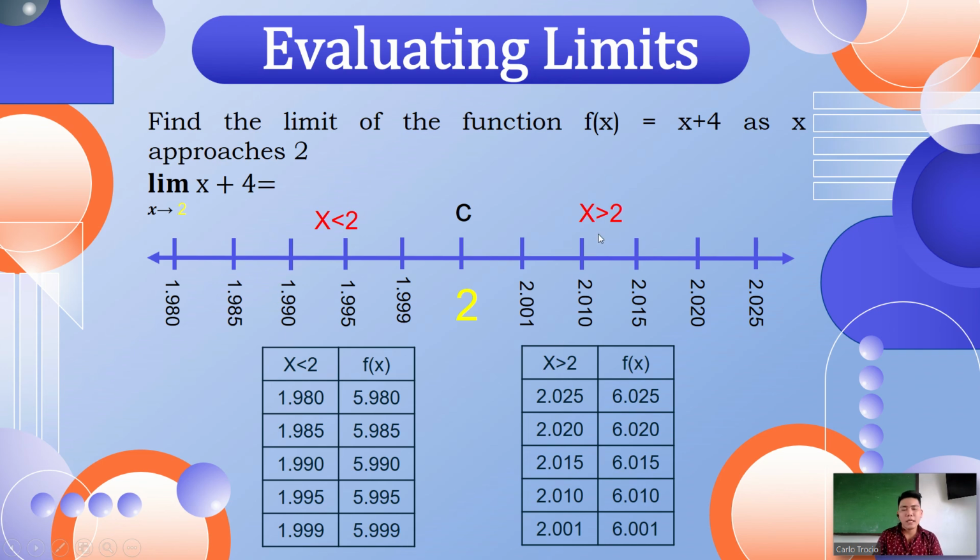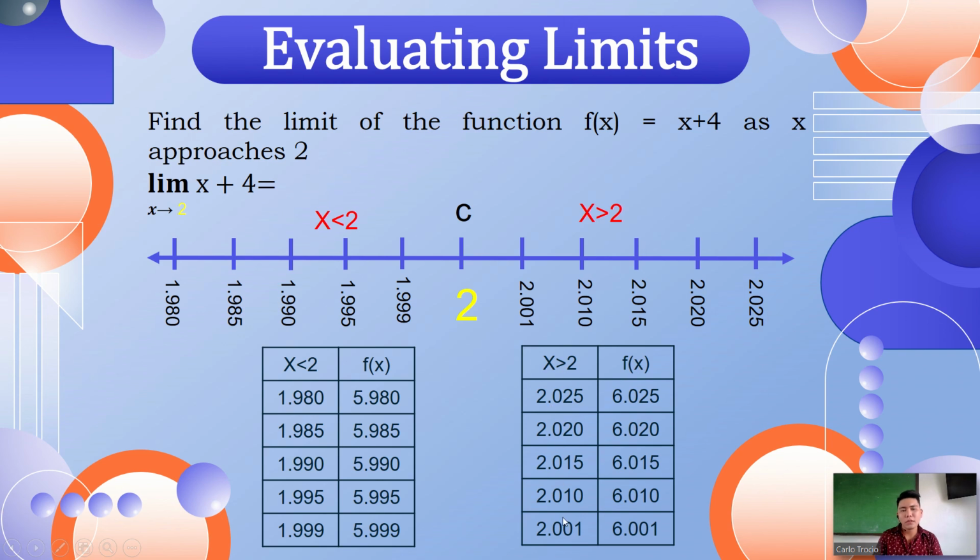And how about on the right side? x is approaching from the right side, which is x greater than 2. So let us start from 2.025. Again, in assigning numbers here, you can write any number as long as it is very close to 2. So let this be your example, most commonly used. So 2.025 here, 2.020, and so on.